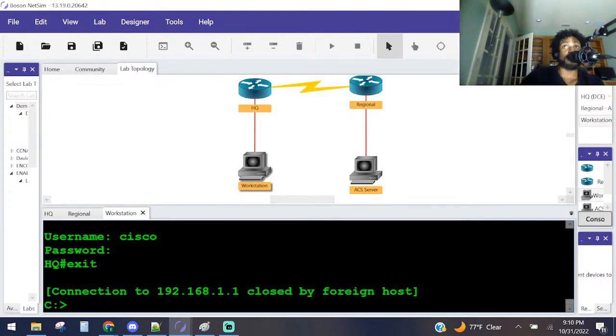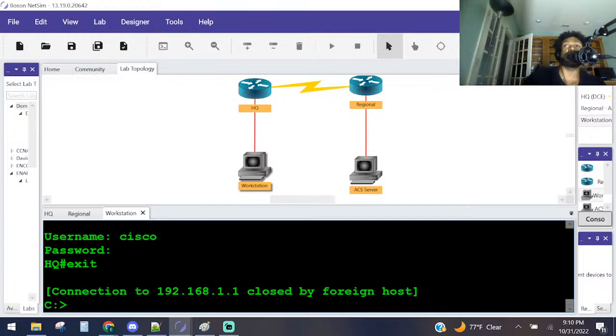Can multiple enable passwords exist on a router? I don't believe so. There can only be one method, one password there. But let me double check. The answer to that is question 12. Oh yes, I never knew that. News to me. Yes, multiple enable passwords can exist on a router.